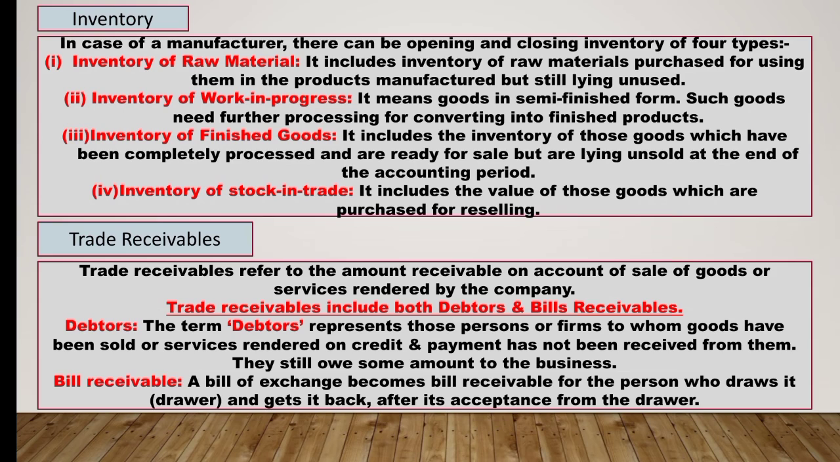Second is bills receivable. So here a bill of exchange becomes bill receivable for the person who draws it and gets it back after its acceptance from the drawee. So here the bill receivable is an accounting term for bills of exchange drawn on debtors or received by way of endorsement from them.